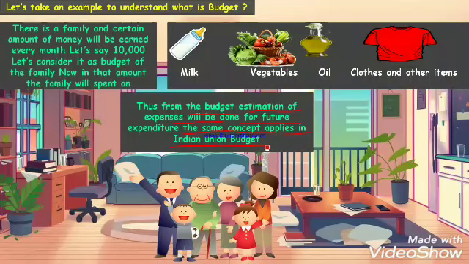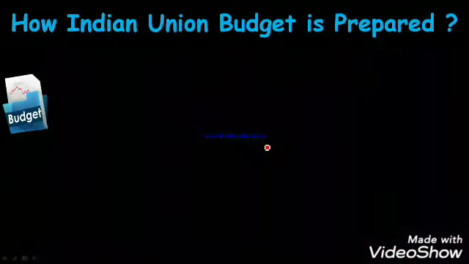That's what happened in our example. The father earned 10,000 and the mother considered it as a budget, and from that budget all the necessary and unnecessary items are to be bought for the purpose of the family. Now I assume that you have got the concept, and for any query you can comment down below.